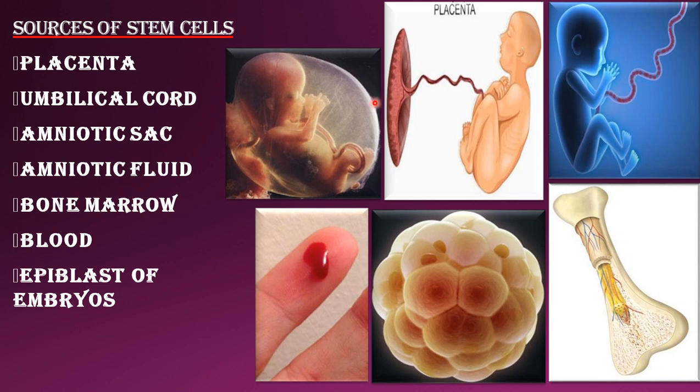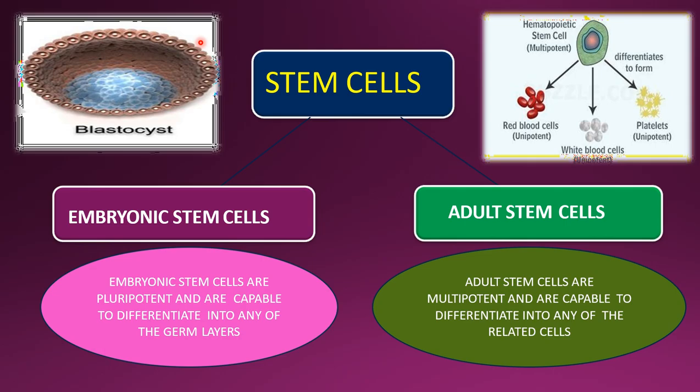So we can see the amniotic sac and amniotic fluid, the placenta along with the umbilical cord, and blood. The outer part is called the epiblast of the embryo, or inner cell mass, and then the red bone marrow. All these are the main sources of stem cells.